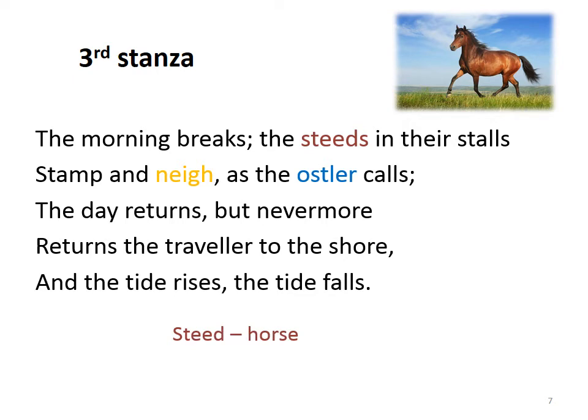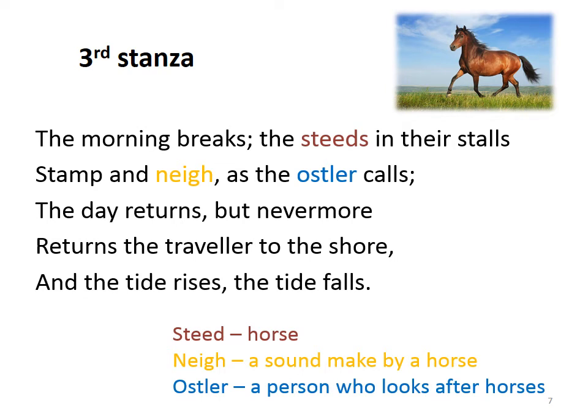Now, during the morning time, we can find these horses in stalls. Stamp and neigh. Neigh means a sound made by a horse. And as the ostler calls, who is an ostler? A person who looks after horses. The day returns, but nevermore returns the traveller to the shore, and the tide rises, the tide falls.